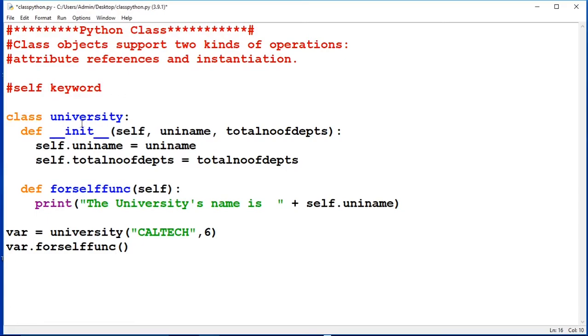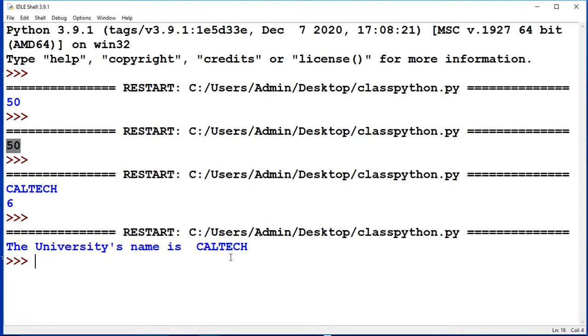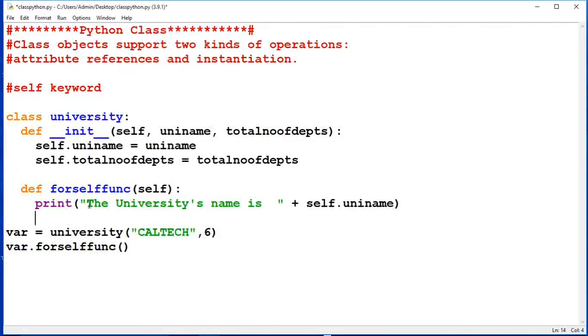So here you can see class university, this is the class keyword and this is the class name, and here don't forget to put colon, and here I have written a function for self, and then I have passed this self keyword over here. So by this process it should print the university name is Caltech. So let us run it. So the university name is Caltech. So you have seen how self keyword can be very handy at times.